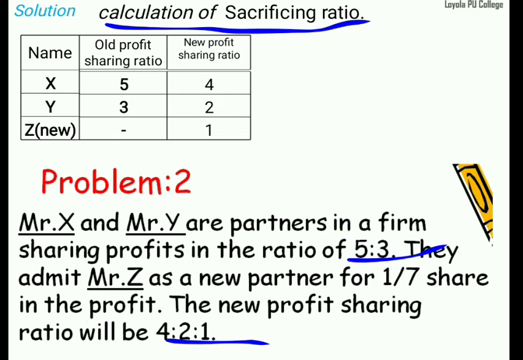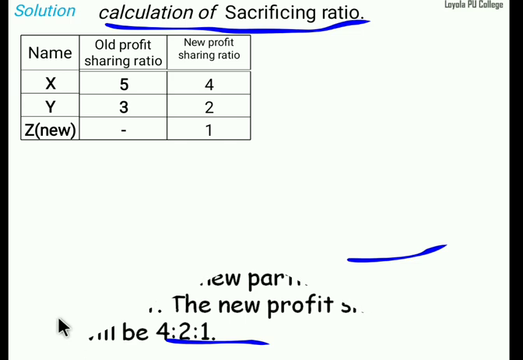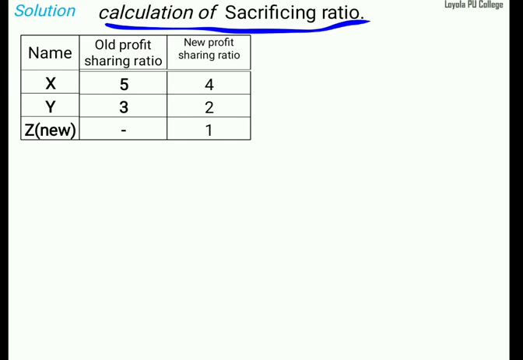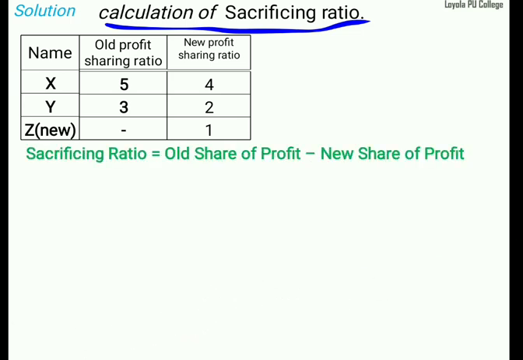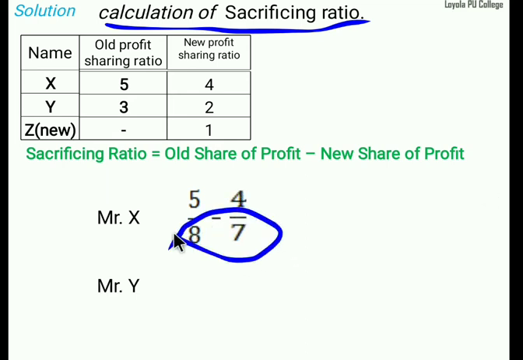Next, what is the next step? Formula. What is the formula? Sacrifice ratio is equal to old ratio minus new ratio. Old profit sharing ratio minus new profit sharing ratio. We should find out only for Mr. X and Y, only two partners. Now Mr. X, old share 5 divided by 8, new share 4 divided by 7. Then minus, 8 and 7, we should find out the LCM.